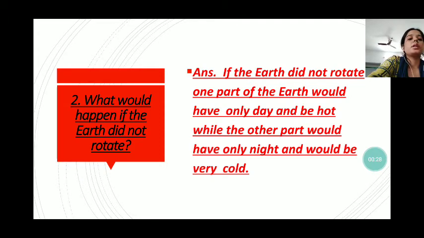Next question is here, what would happen if the earth did not rotate? So if the earth did not rotate, one part of the earth would have only day and the other part would have only night.